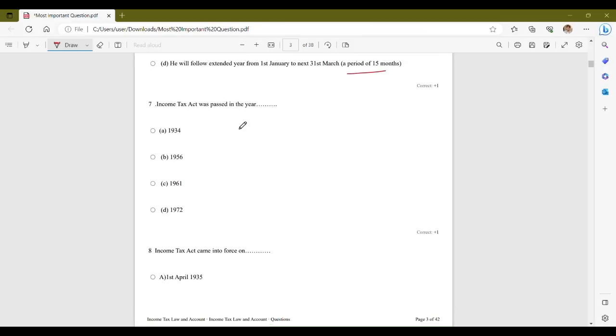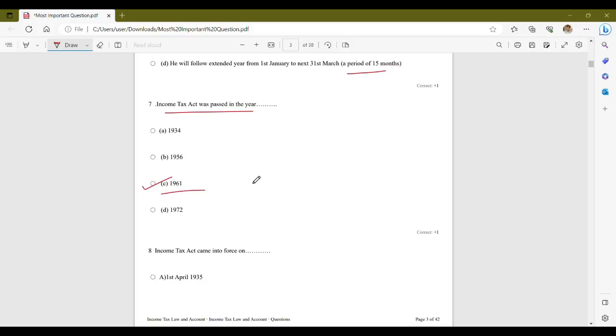Now, the next question that we have is, Income Tax Act was passed in which year? Your options are 1934, 1956, 1961 and 1972. So the correct answer is option C, that is 1961. The Income Tax Act was passed in the year 1961.